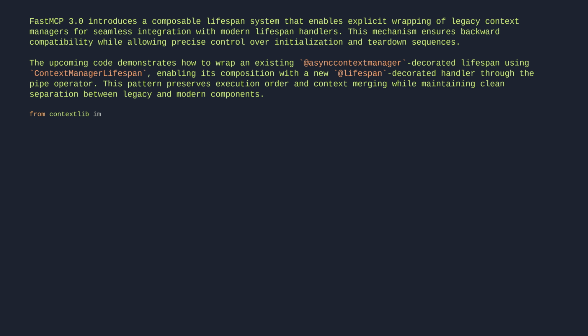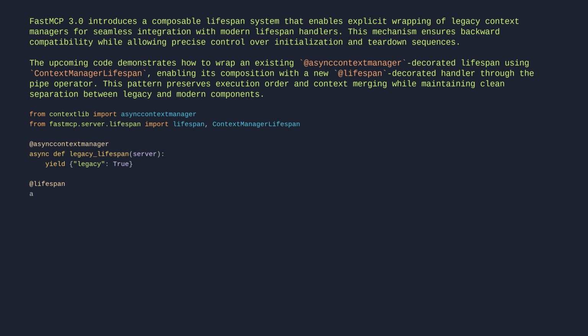From contextlib import asynccontextmanager. From fastmcp.server.lifespan import lifespan, ContextManagerLifespan. @asynccontextmanager async def legacy_lifespan(server): yield {"legacy": True}. @lifespan async def new_lifespan(server): yield {"new": True}. Wrap the legacy lifespan explicitly for composition. combined = ContextManagerLifespan(legacy_lifespan) | new_lifespan.